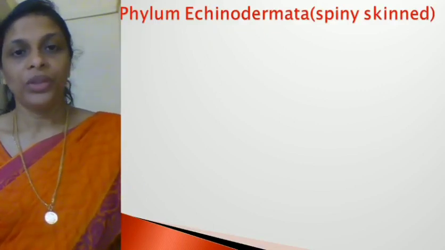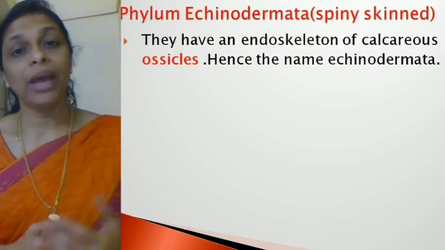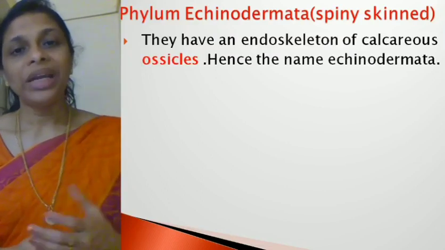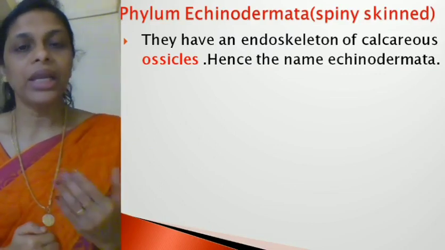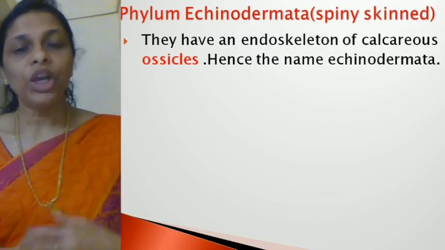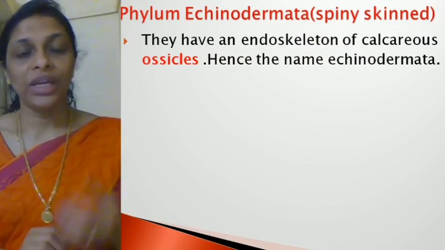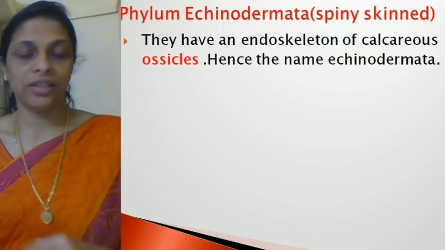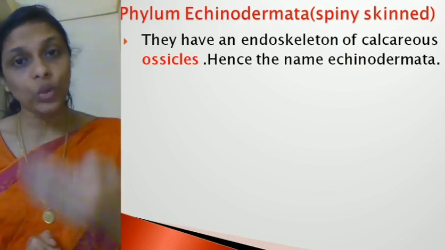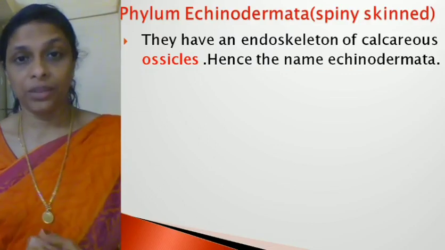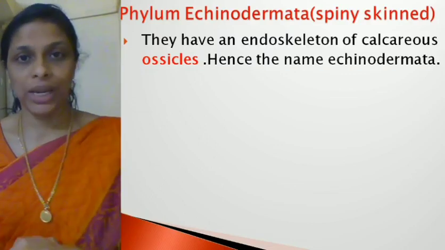Now let's see the characteristics of phylum Echinodermata. The phylum got its name Echinodermata because of the presence of an endoskeleton of calcareous ossicles. In Arthropoda, we found an exoskeleton made up of chitin. In Mollusca, a calcareous shell.